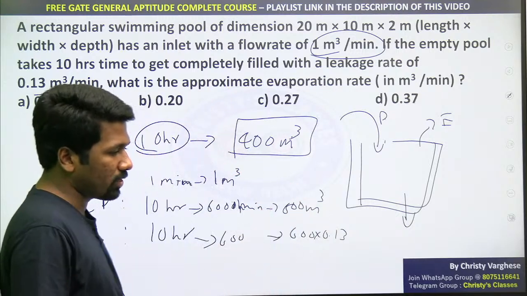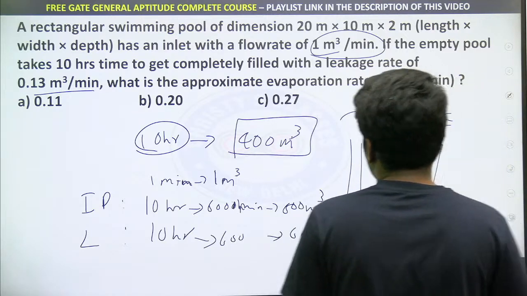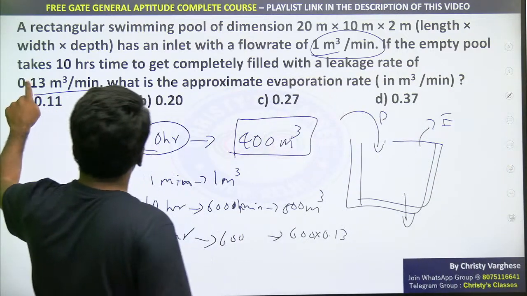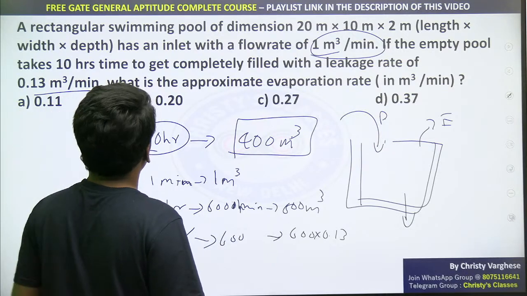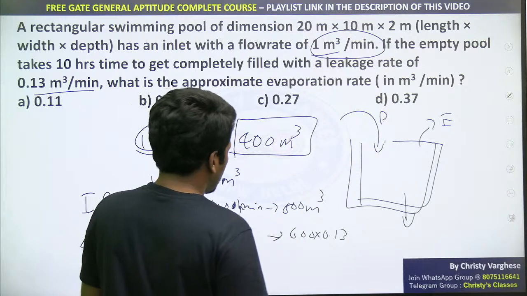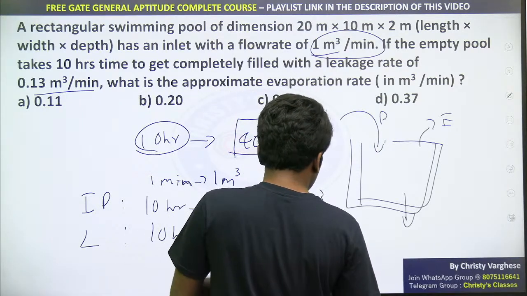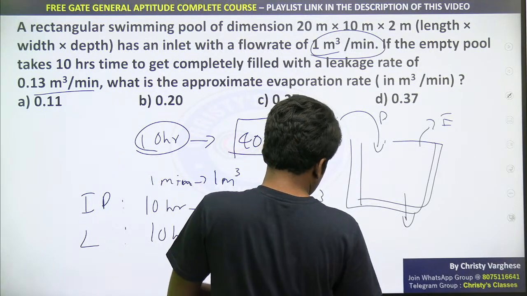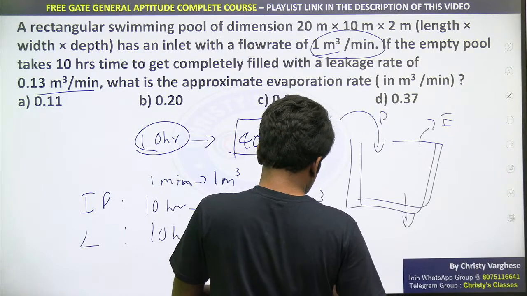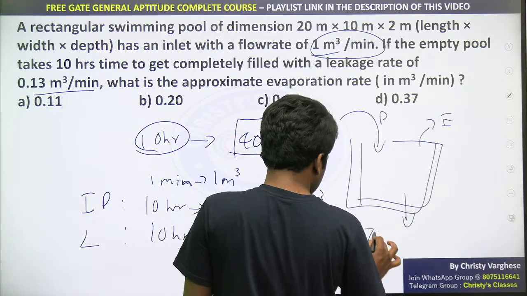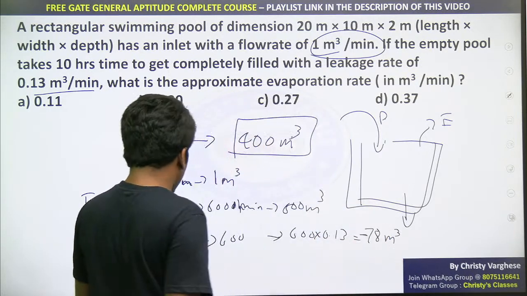All of you are clear about that also. 600 into 0.13, because in 1 minute 0.13 meter cube, that is the meaning of leakage rate. How many meter cube is emptying in 1 minute. So 600 minutes is 10 hours, that is 600 into 0.13, that is 13 into 6 because the 100 cancels, that is 13 into 6, 78 meter cube negative. 78 meter cube is removed, we can say.